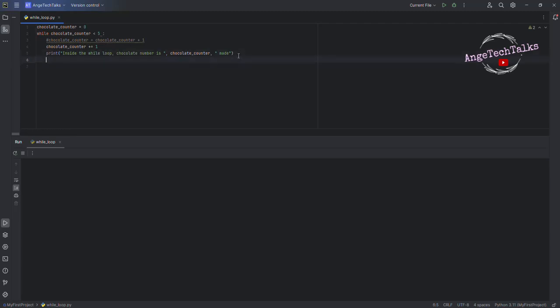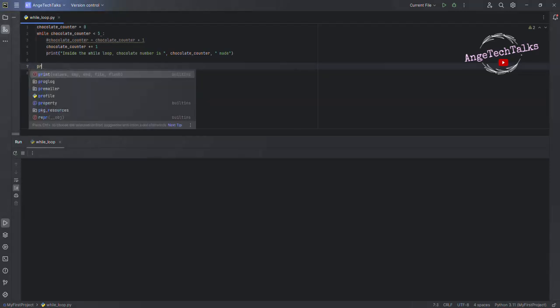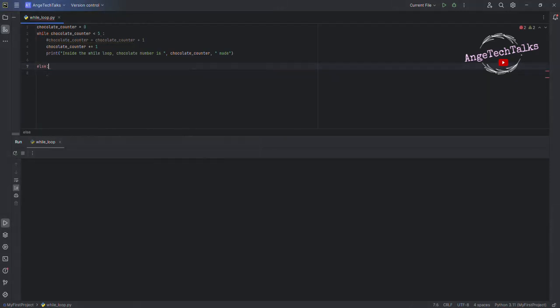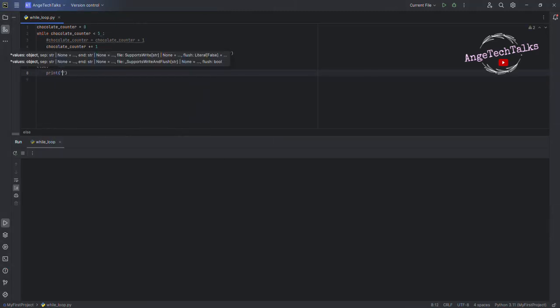Then outside the while loop, we need to print, or you can even type else, print outside the while loop, the machine stop after making 5 chocolate.